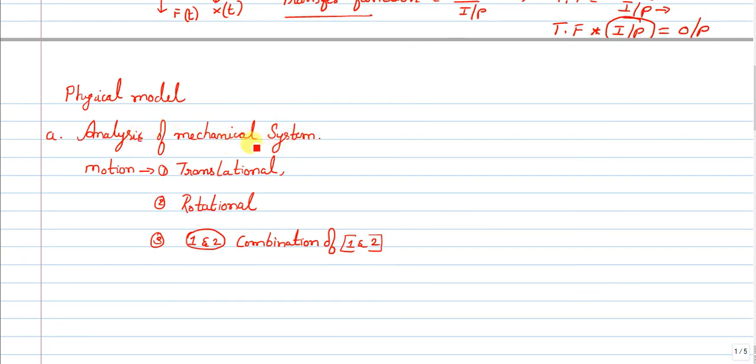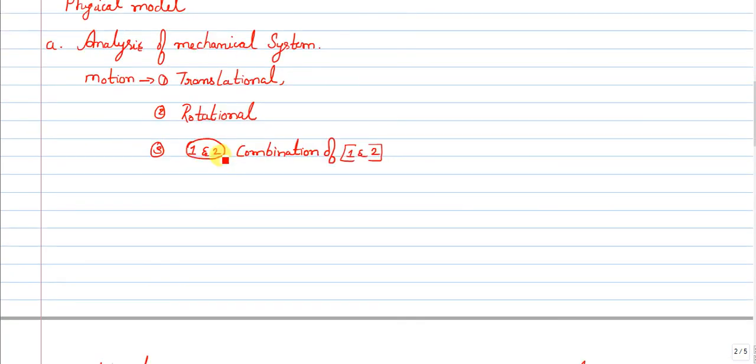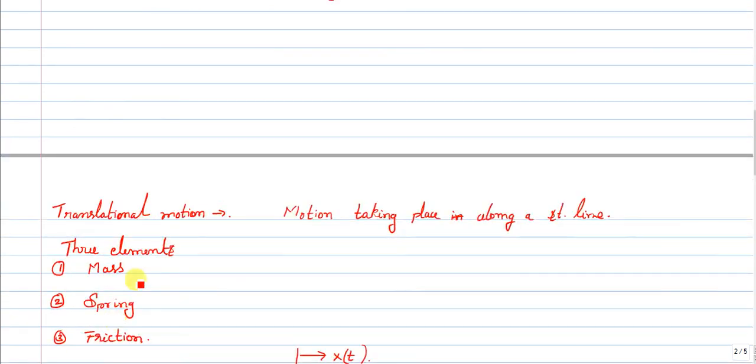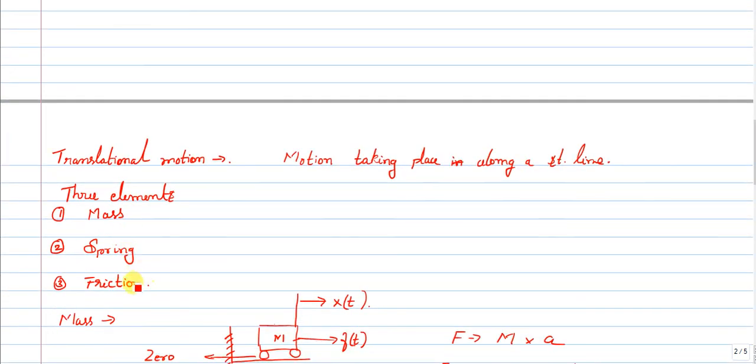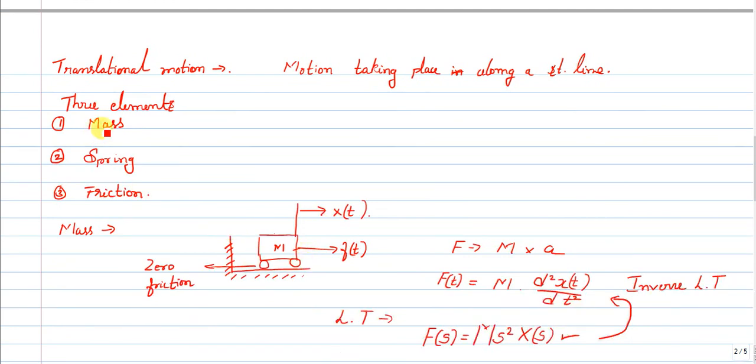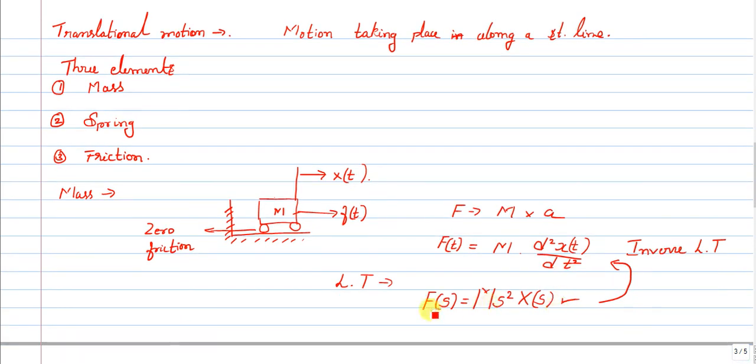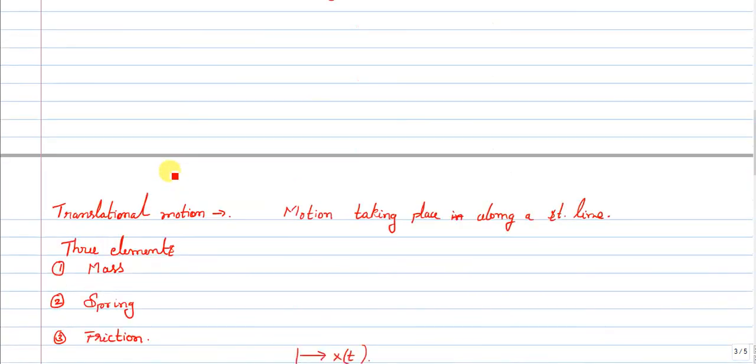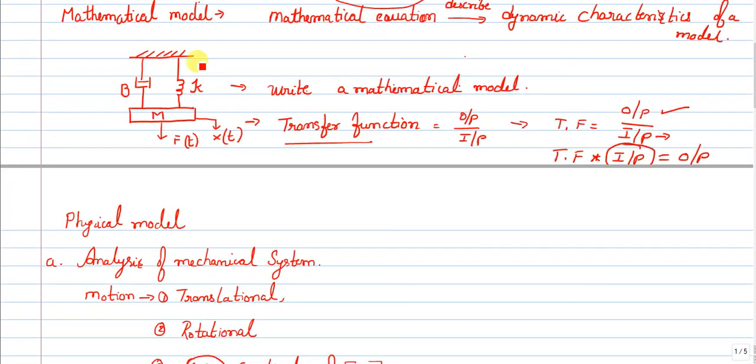First we have considered the mechanical system. In a mechanical system there are forms of motion like translational, rotational and a combination of the two. We have considered translational motion. Under that, the mechanical elements are mass, spring, friction. How to represent the force equation of a mass? That is mass into acceleration, and acceleration is the rate of change of velocity, that is d square x of t by dt square. You should remember this.